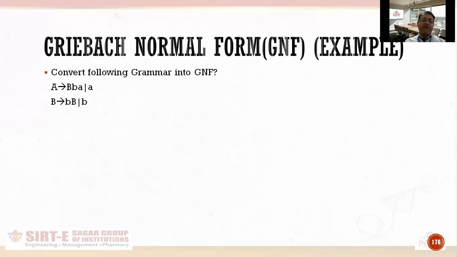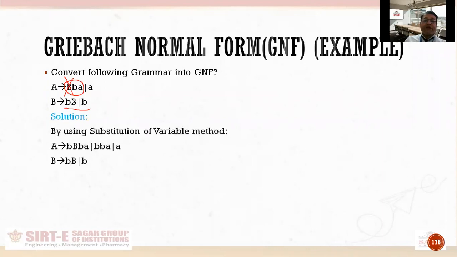Let us suppose this grammar is given and we are asked to convert it into GNF, that is Greibach normal form. You can see the first production, B B A, oblique A. The production BBA starts with a variable, and we do not want such a thing in our grammar. हमें टर्मिनल से शुरू होने वाले प्रोडक्शन चाहिए, और टर्मिनल या तो सिर्फ टर्मिनल हो या टर्मिनल के बाद वेरिएबल्स हो, but here the scenario is different: it starts with a variable followed by a terminal. So if this B is creating a problem for us, we will replace this B with all of its productions. Let us see what will happen after doing this substitution.